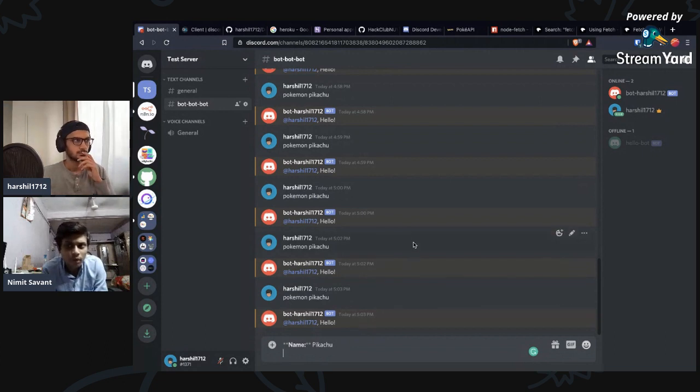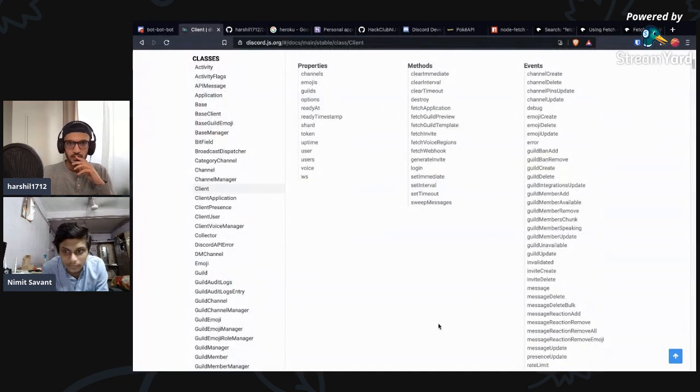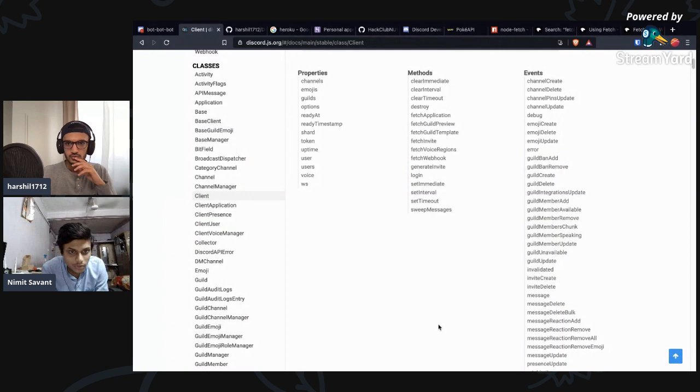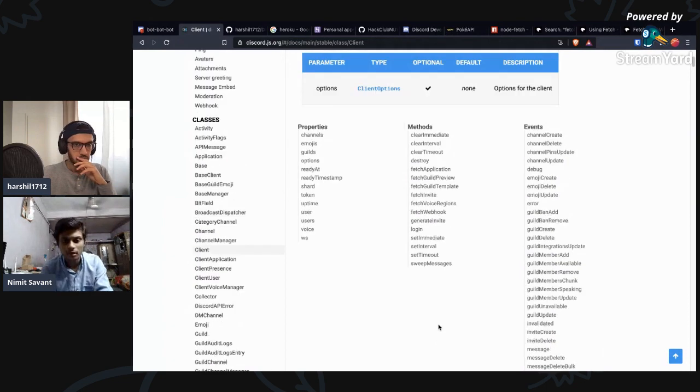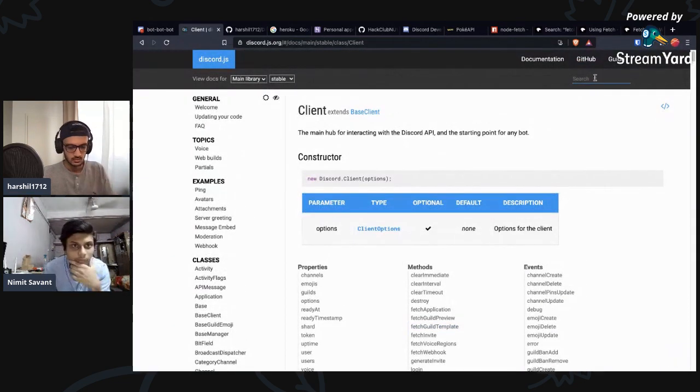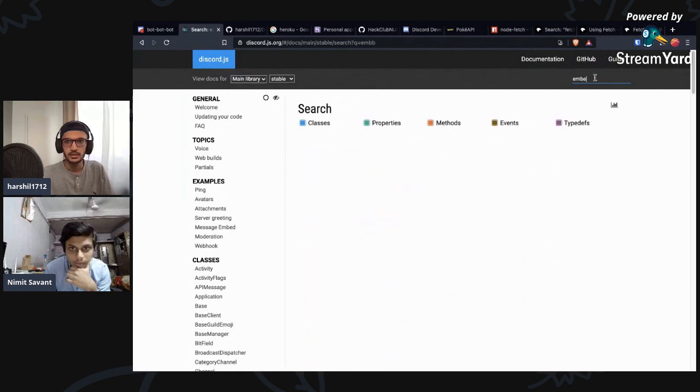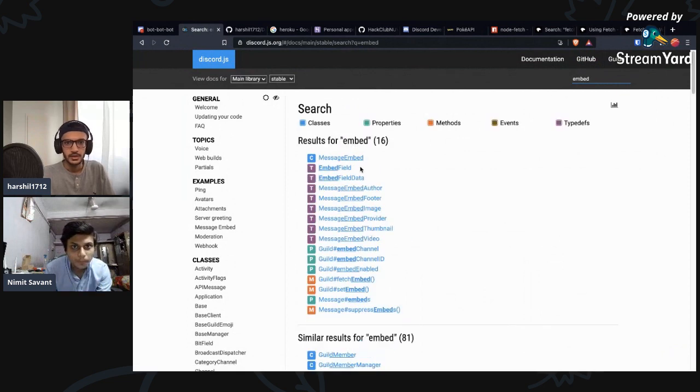We have one more way to send embeds, called message.embed. We can send it directly. We just have to go into the documentation. I'll give you a snippet of how to use that. Message embed, this one, right? Exactly.